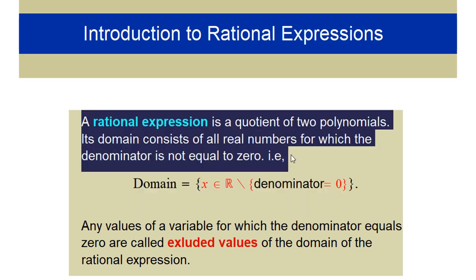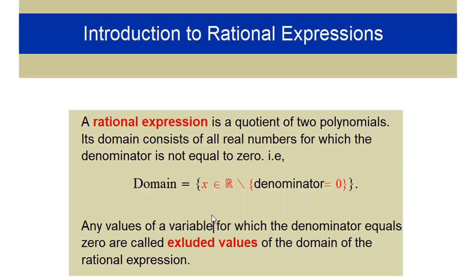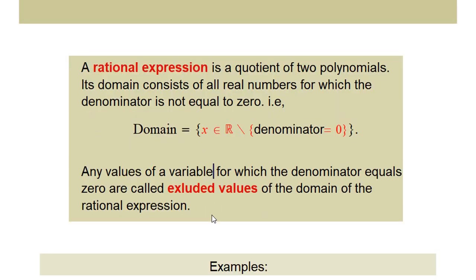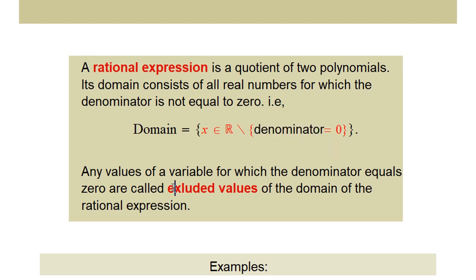That summarizes the definition simply. I will apply some examples later. Now, the values where the denominator is equal to zero are the special values where the function or the expression is undefined as a fraction, a ratio, or a rational expression. We call these values excluded values. So what are the excluded values? They are the values where the denominator is equal to zero.